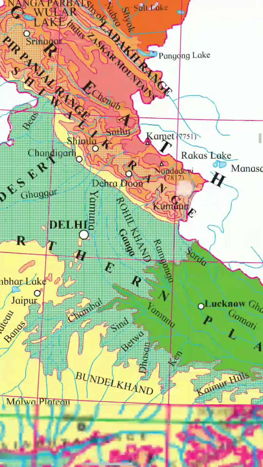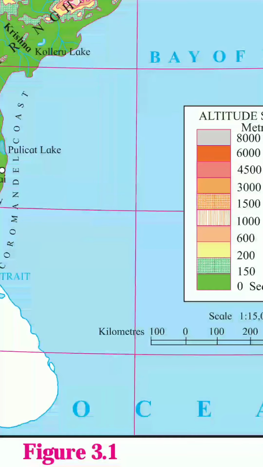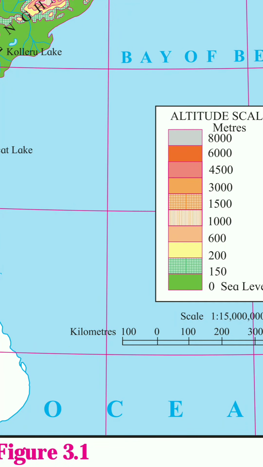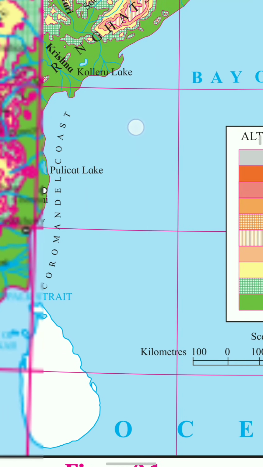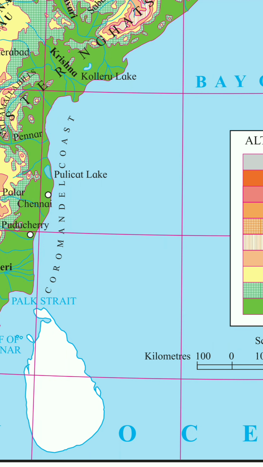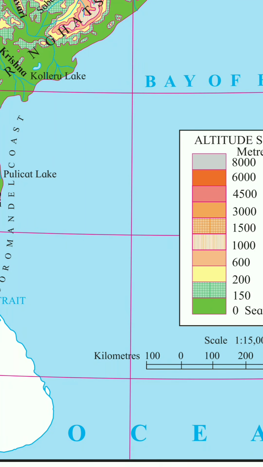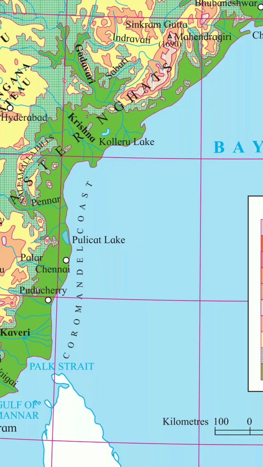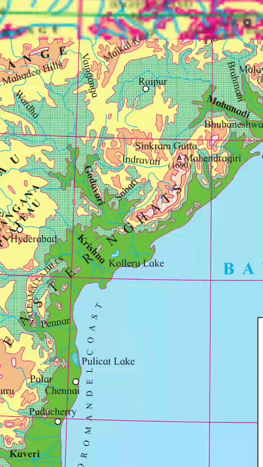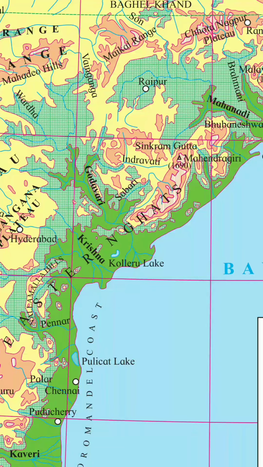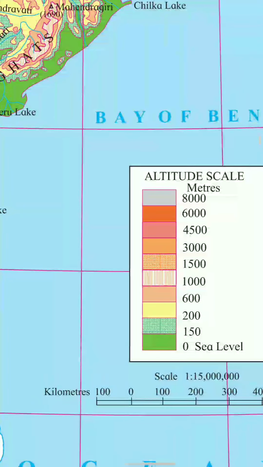Okay, this is the green. See now, the green, we know that this is the sea. Okay, and we know that this sea level is the 0 level. The green level lies between 0 to 150. Below the green, this is the yellow, this is the blue. Now this blue is the 0 level. And this 0 to 150 meter means this green shade we are seeing, this section has the altitude of 0 to 150 meter.